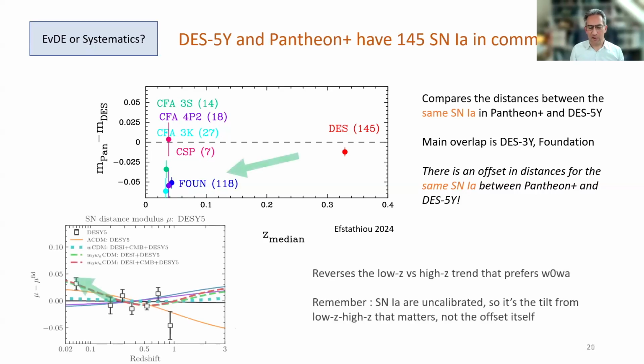Now, this is very important for the preference for evolving dark energy because remember, that was driven by the difference between the high Z and the low Z samples in DES. Now, do please remember that because DES is an uncalibrated sample, it's not specifically Foundation. It is really the tilt in the Hubble diagram that matters. So we can't locate it to Foundation or to DES. All we can say is that the supernova Hubble diagram is tilted for the same supernovae between DES and Pantheon. Now, what on earth is going on if the same supernovae have different distances? How can this happen?